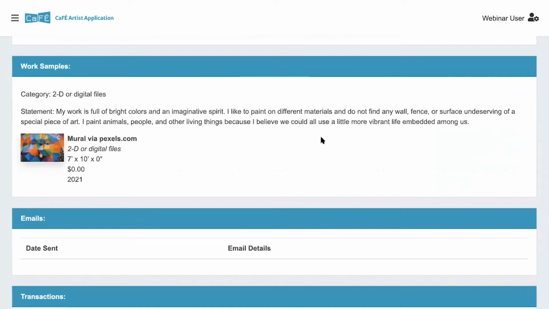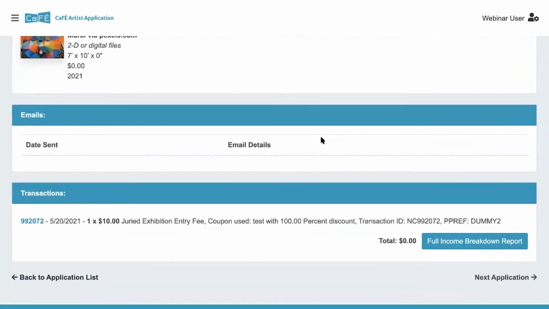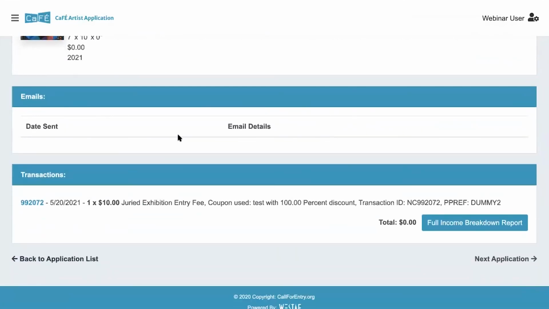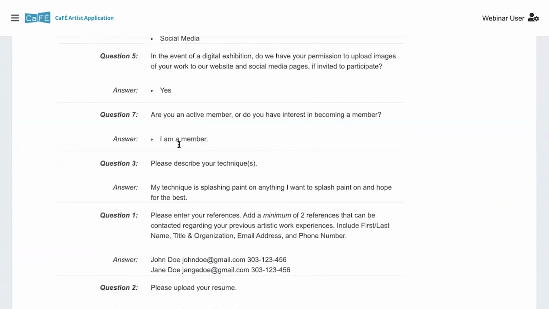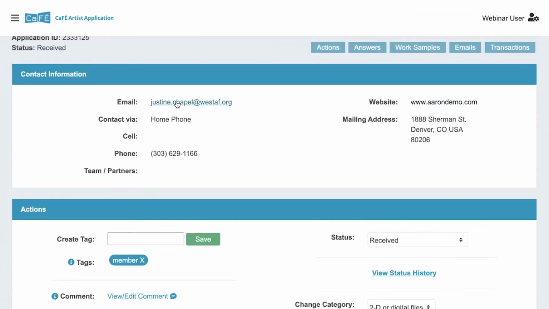And then below the work samples, we have the email section that hasn't changed. It will list any emails sent to the artist, both individually and in a group if you send it to a batch of statuses at once. And then just a reminder too, if you do need to send an individual email, you can do so by clicking the email link here. So once you click this, it'll take you to the emailer where you can send them an individual email.